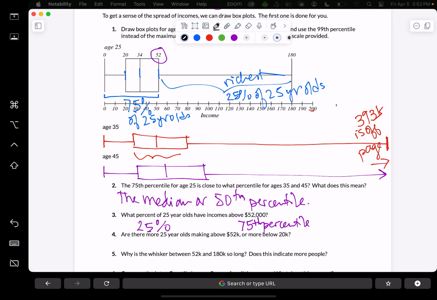That is a trick question. 25% make lower than this, and 25% are above 52,000, so it's the same number. However, for the 25-year-olds, up here, there's a lot more range or spread in the data. There's a lot more variation in the income of the top 25% richest. And the poorest 25% are all in a pretty small window, but there are still 25% of people in that range.